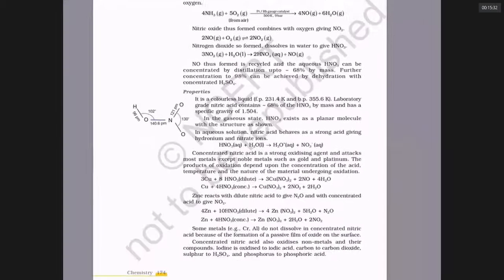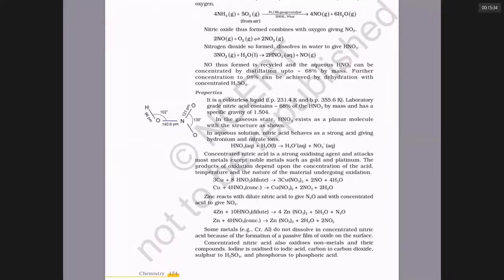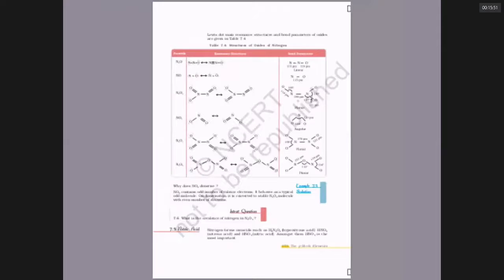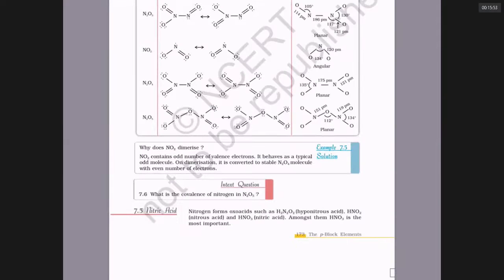Now, ladies and gentlemen, you need to look at the bond parameters of nitric acid. You should know that the NO bond, which is linking to hydrogen, is longer than the other two NO bonds. That's very important to notice. And there is a note on the various types of oxides of nitrogen.